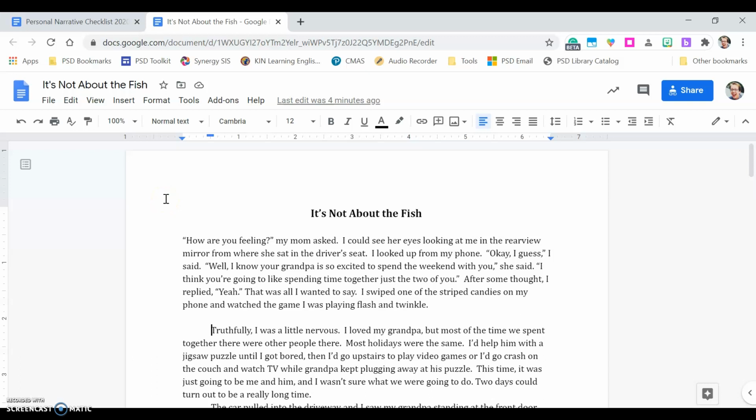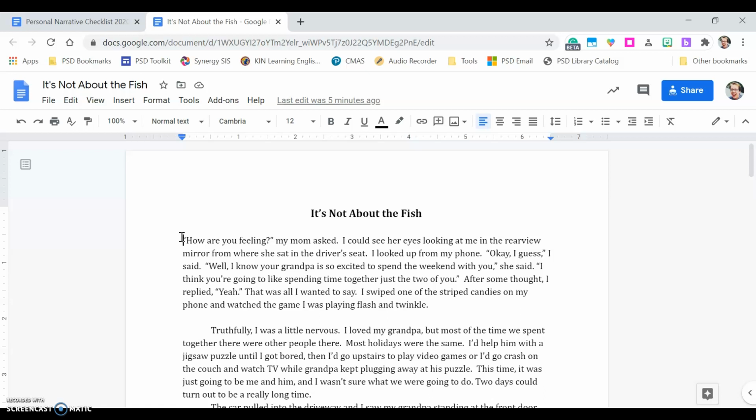This is that story we looked at about going fishing with Grandpa. And it starts with a section of dialogue. So remember, just to review, "How are you feeling" is the dialogue. "My mom asked" is the dialogue tag. Those two things have to go together in order to make sure that our reader knows who's speaking and what they're saying. So "How are you feeling," my mom asked, that's dialogue by itself, so that needs to be indented.